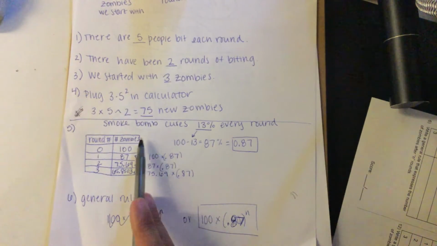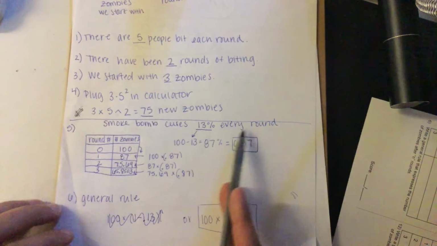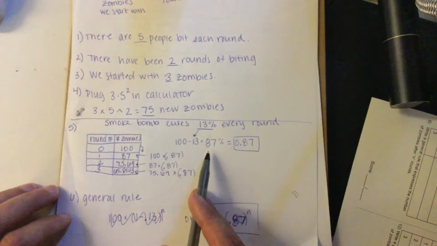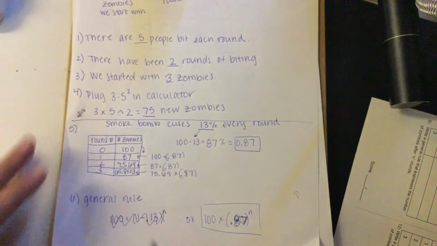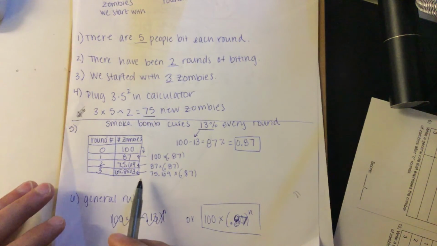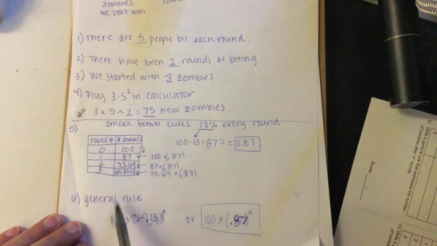The smoke bomb cures 13% every round. So now, instead of zombies growing, a population growing, we've got a zombie population decreasing. So what I want you to do first is fill out this table.